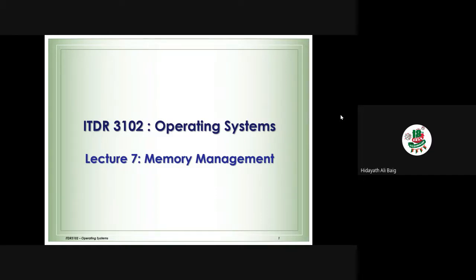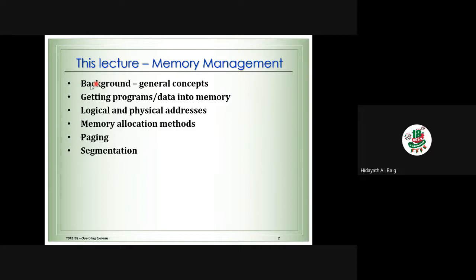Now we are moving to the lecture on memory, and this concept contains two lectures. Lecture 7 and lecture 8 are about how the operating system manages the memory. We will start with the basics: first the background about the memory, then how the program and data come into the memory, and how the operating system handles that. There are different types of addressing methods that we call a logical address or a physical address. What they are, I will tell you in the lecture.